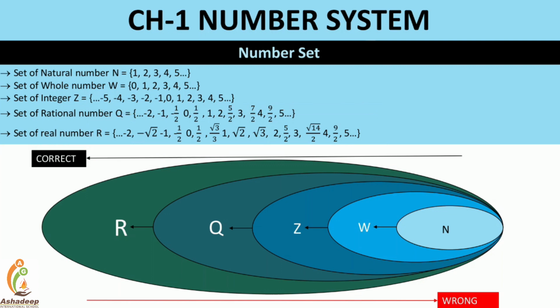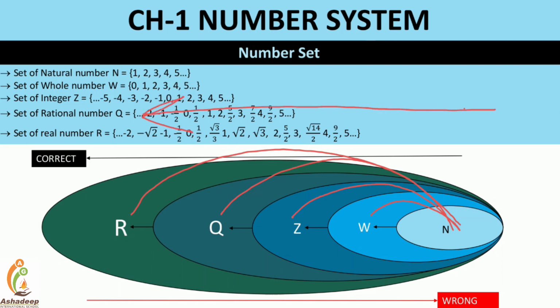Now, the set of natural numbers is denoted by N, the whole number set is denoted by W, the set of integers is denoted by Z, the set of rational numbers is denoted by Q, and the set of real numbers is denoted by R. Those notations you need to remember. Now, can I say every natural is a whole? Yes. Every natural is an integer? Yes. Every natural is a rational number? Yes. Every natural number is a real number? Yes. If you move from left to right, the sequence is correct.